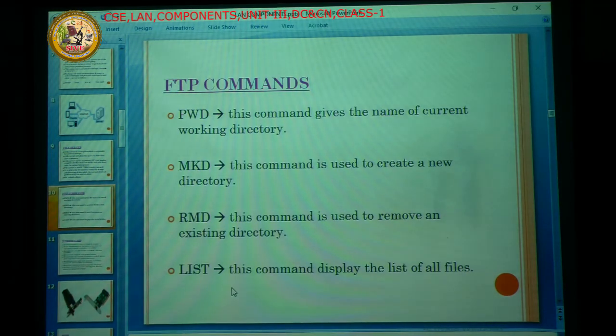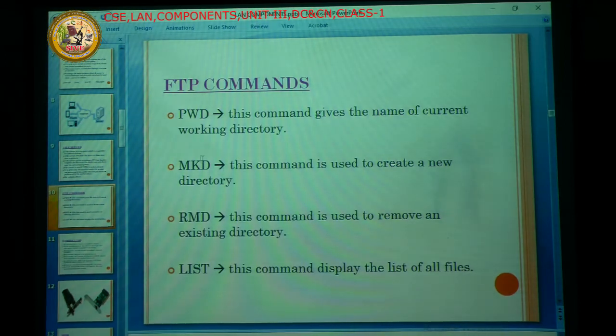So these are the commands. While data is traveling between a file server system and a client, the protocol follows these minimum commands. The first command is PWD, the present working directory, where you are currently working. The next one is MKD, make a directory, which creates a new directory, that is nothing but a new folder.